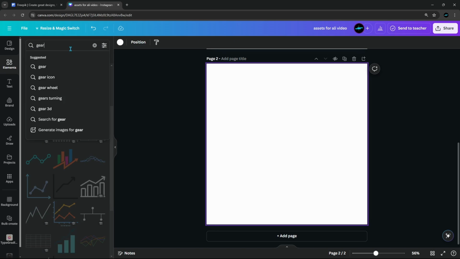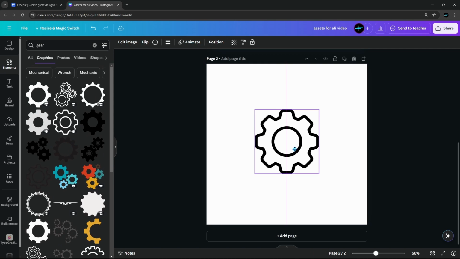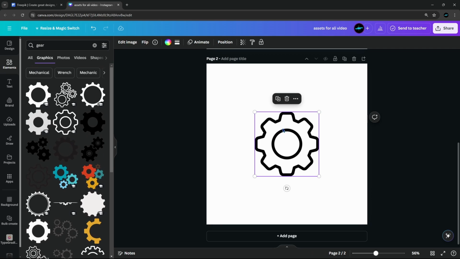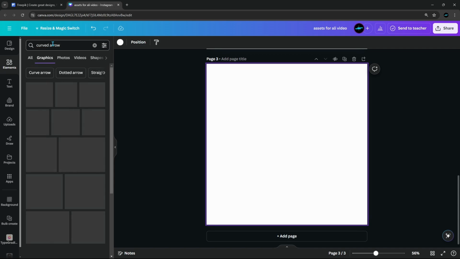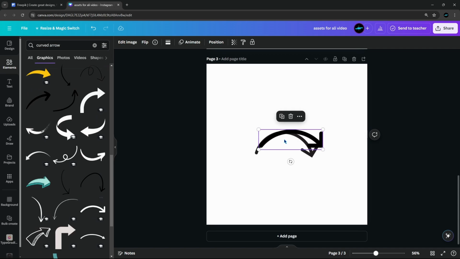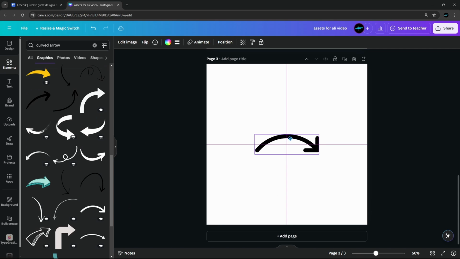Next, I need a gear, and for a gear I'll look for something like this with the empty inside, as you can see, so that I will be able to separate the inside from the outside. And then I will need a curved arrow, so let's go ahead and find it right here. Probably something shorter like this would be better, so I'll use something like this, as you can see.